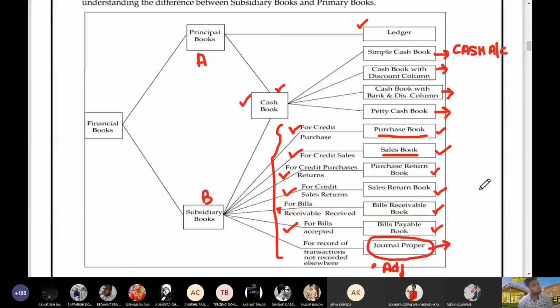Now, why am I using this word journalized ledger? Because cash book has features of both journal as well as ledger. How? Because the formatting of cash book is similar to that of ledger. In ledger, we prepare date column, particulars, then journal folio, and then amount columns. In the same way, we prepare the format for cash book. But why are we using the word journalized?